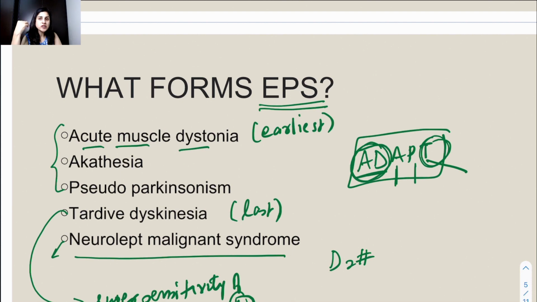Tardive dyskinesia actually कहते हैं कि उसमें there is super sensitivity of the receptor. I told you वो उल्टा ही mechanism. It is not D2 block. It can occur once you even stop the therapy over a period of time. So your receptors have become, because of the continuous presence of the antagonist, which is your antipsychotics, super sensitive. And so when you suddenly remove the antipsychotics, तो क्या होगा? Dopamine तो पहले से ही formed था इतना. So all of that will affect your super sensitive D2 receptors. Remember, बहुत भूख लगी है उनको, so they're taking a lot of food, which is dopamine, and the tardive dyskinesia symptoms occur because of that.